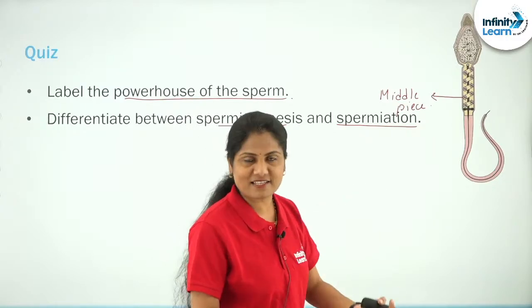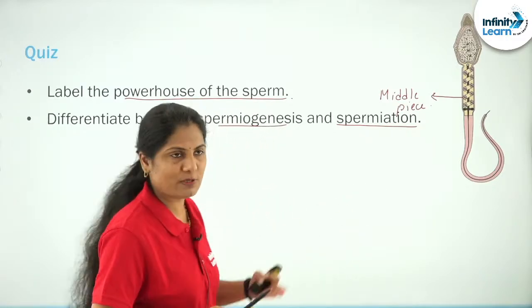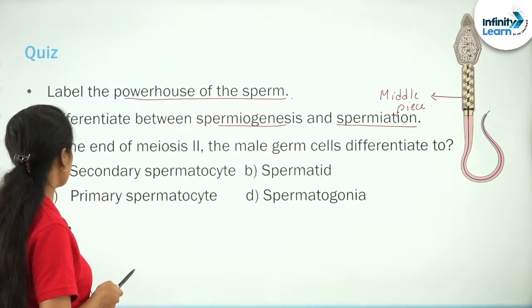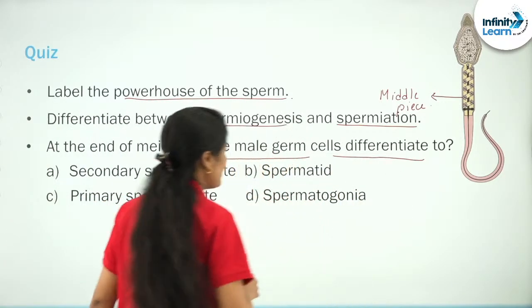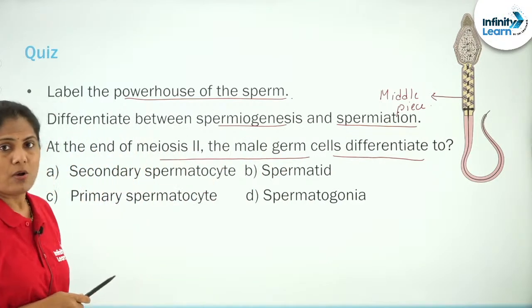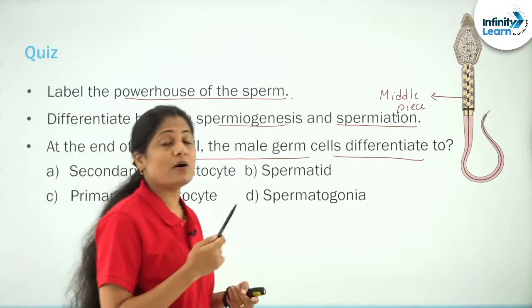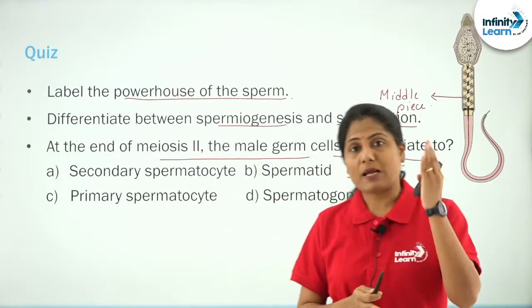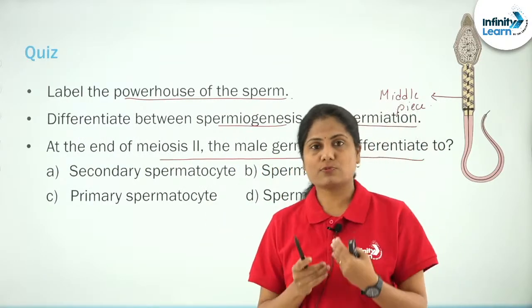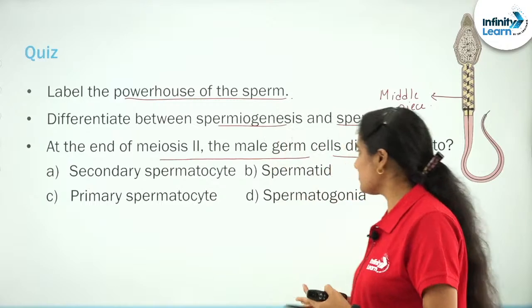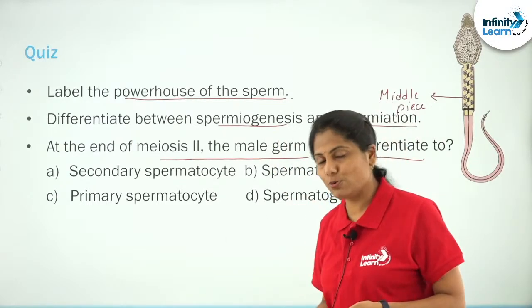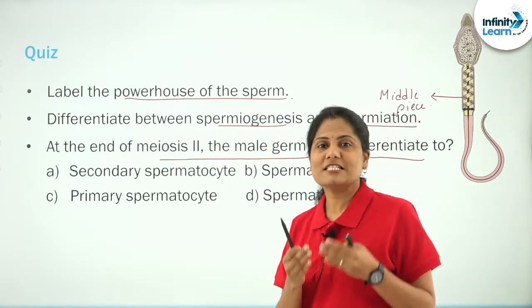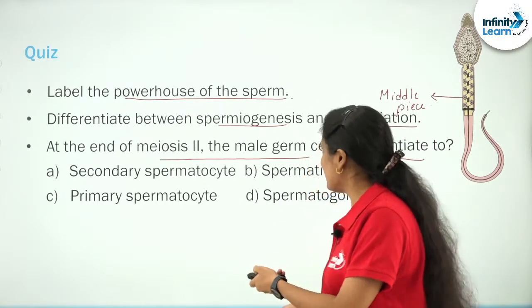The release from the seminiferous tubules is what is referred to as spermiation. At the end of meiosis 2, the male germ cells differentiate into spermatozoa. Now, what is happening during meiosis 1? The primary spermatocytes form the secondary spermatocytes, which in turn undergo meiosis 2 to form the spermatids.